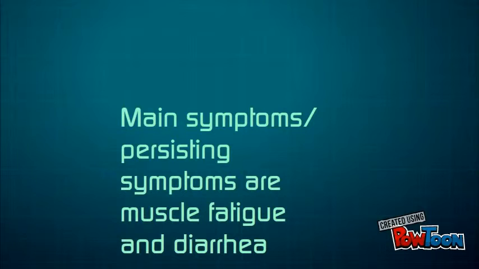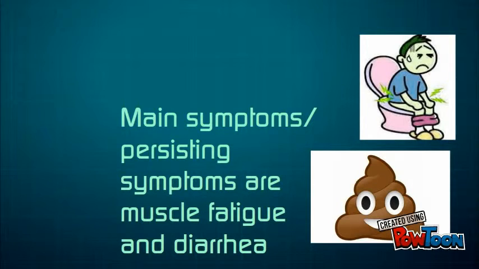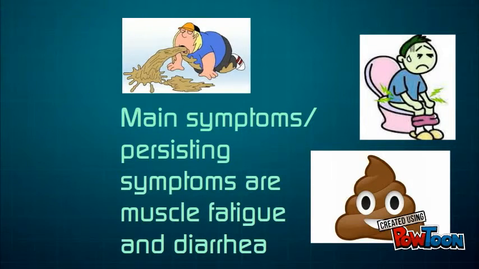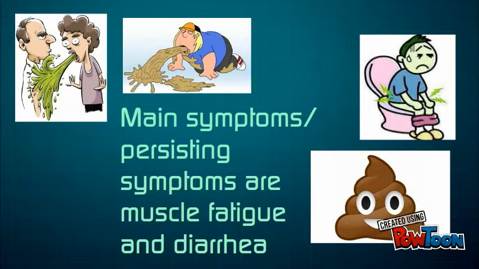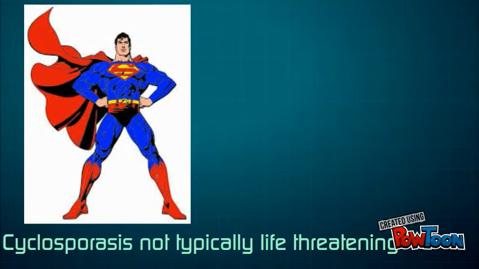Symptoms of cyclosporiasis begin 7 days after ingestion of a sporulated oocyst and include watery diarrhea, nausea, fatigue, and muscle fatigue as its most common symptoms. Less common symptoms include vomiting and low-grade fever. If a person is not treated, these symptoms can persist for several weeks or longer, and some can resurface, especially the diarrhea. Infection by Cyclospora is not normally life-threatening, and healthy individuals will normally recover on their own.